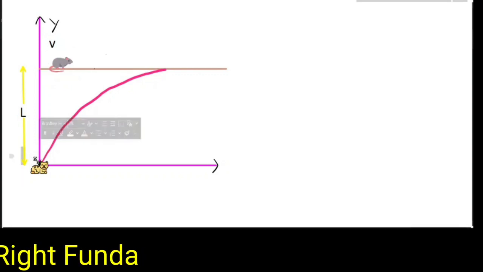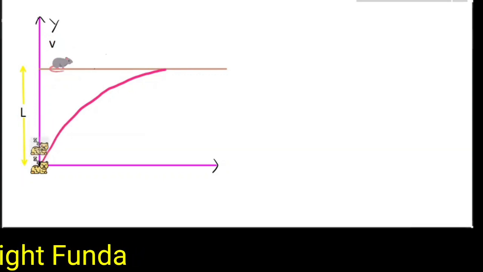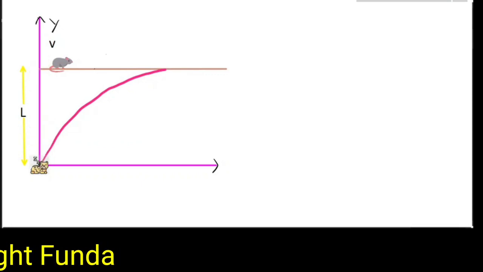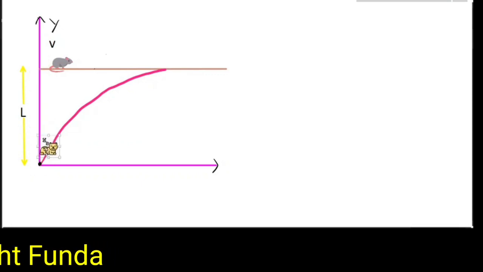Now it will not go like this. If the cat goes like this, it will not meet Jerry. So it will change direction and go like this, always aiming toward the line joining them. The cat is aiming toward Jerry, the rat. After some time, it will not move like this, so the cat will turn its direction again and go like this.